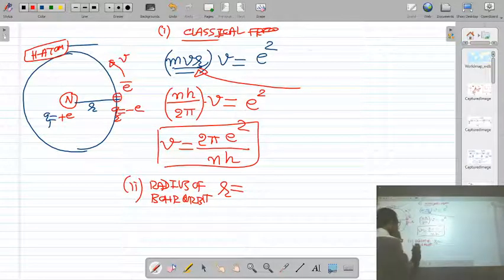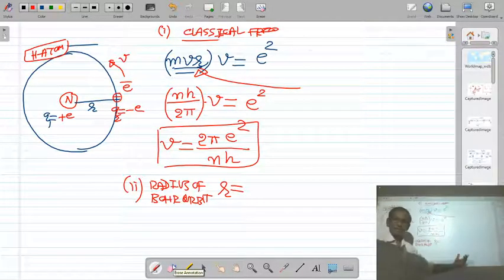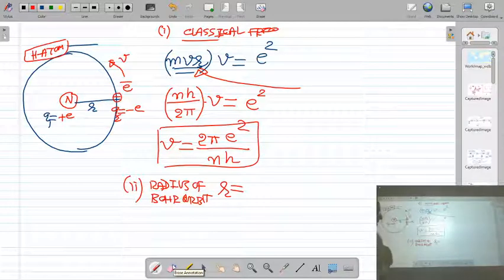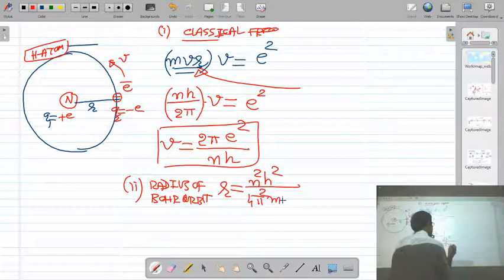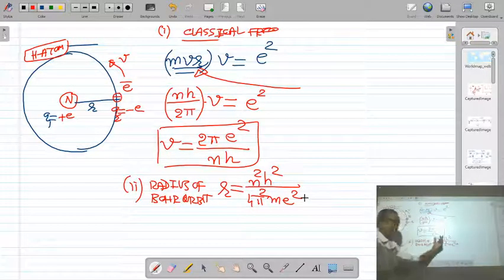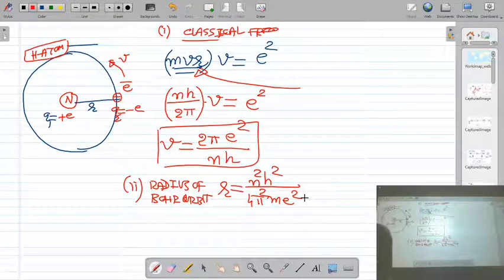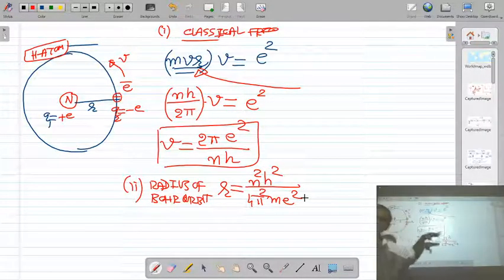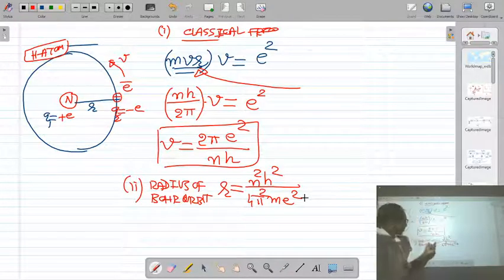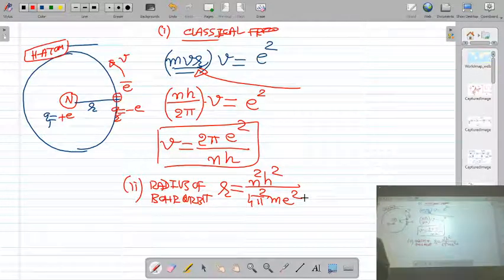Now you remember the equation. What is the radius of the Bohr orbit? The radius of the Bohr orbit R is given by the equation n square h square upon 4 pi square m e square. Please remember this equation. If you go through your 11th and 12th textbook, you will find this equation.